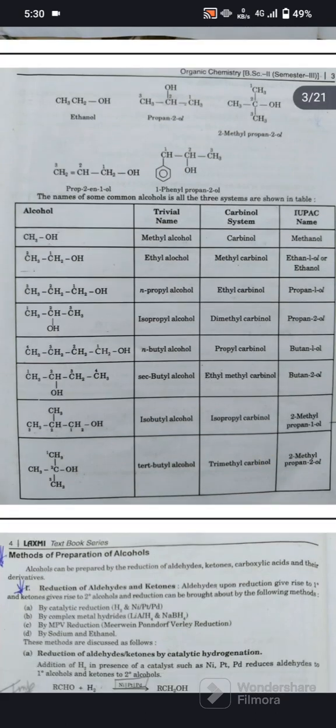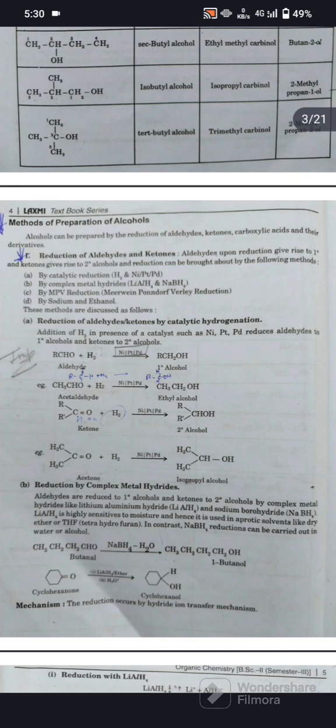CH3OH: trivial name is methyl alcohol, carbinol system name is carbinol, IUPAC name is methanol. CH3CH2OH: ethyl alcohol, carbinol system name is methyl carbinol, and IUPAC name is ethanol.